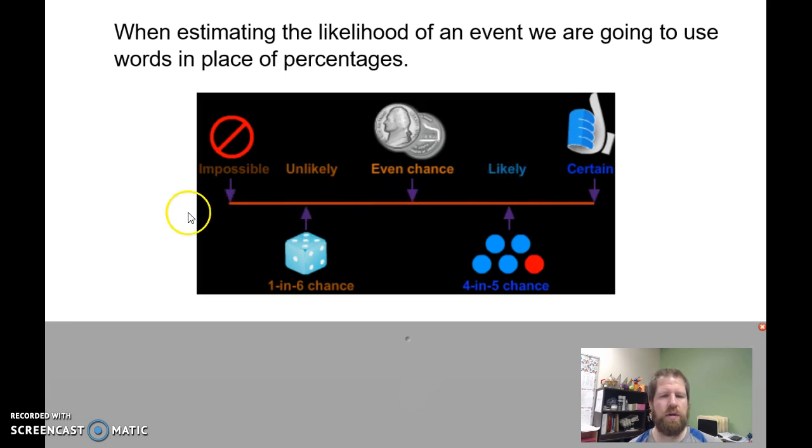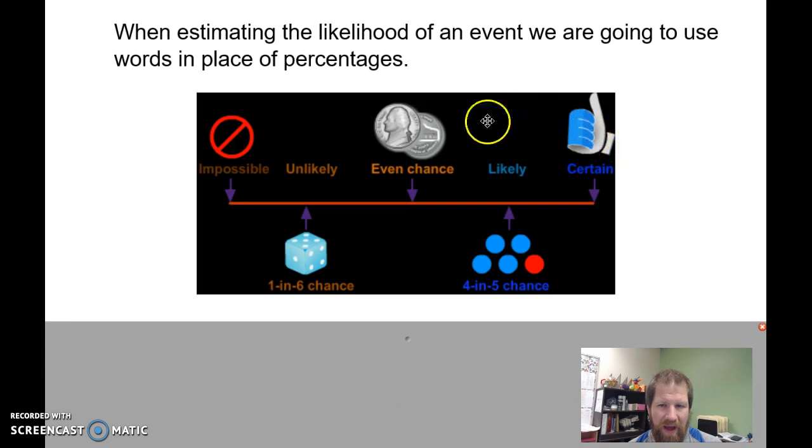Okay, so we'll use a die in our example. We'll start up here and work our way down. So a certain event when I'm rolling a die would be I roll a die and I get a number between 1 and 6. My die only has numbers between 1 and 6. That's going to happen 100% of the time that I get one number between 1 and 6.